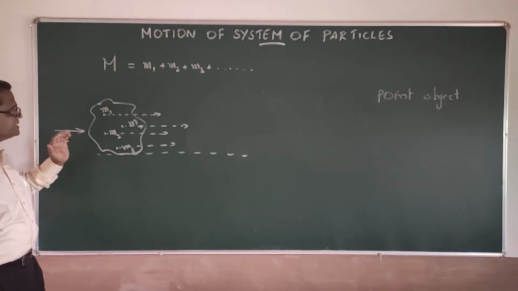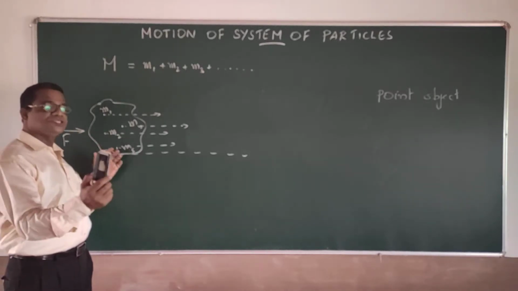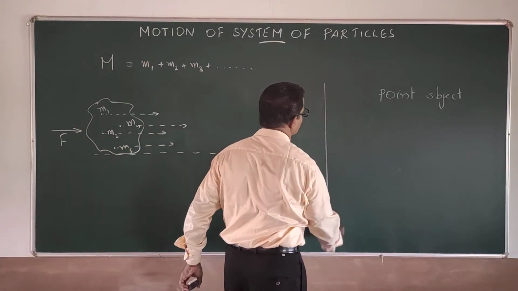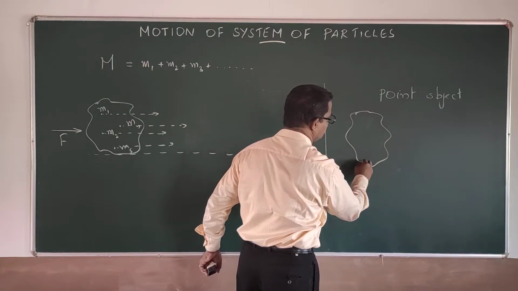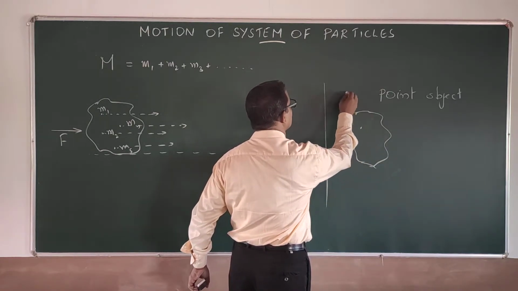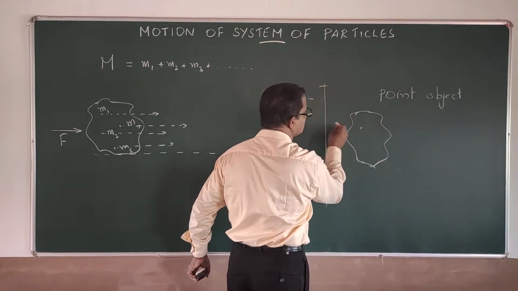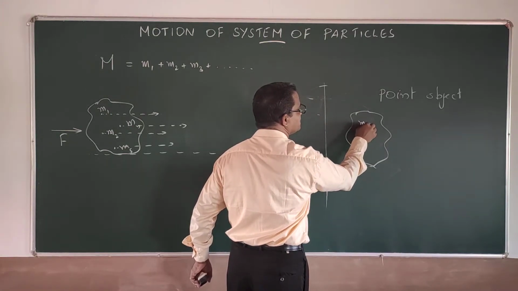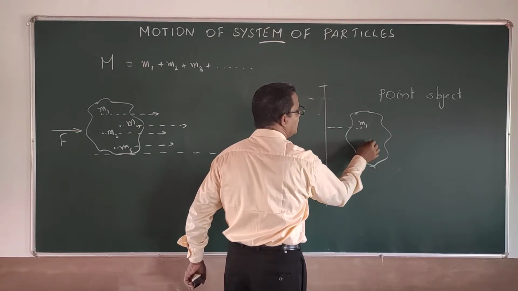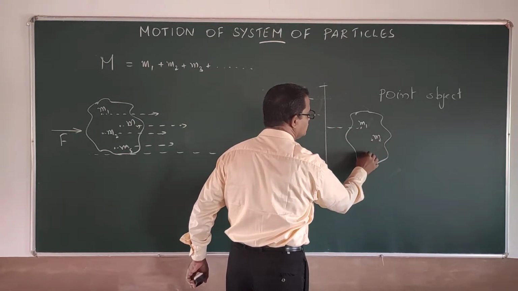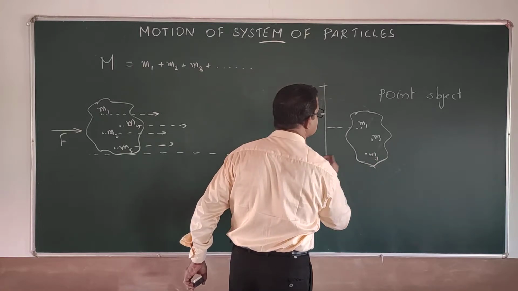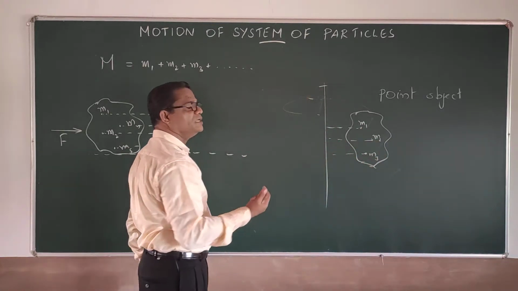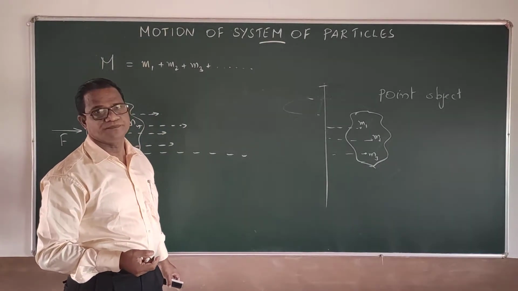So if the same rigid body is moving around this axis, the mass particles m1, m2, m3 like that will be going around this axis in their own circular paths.